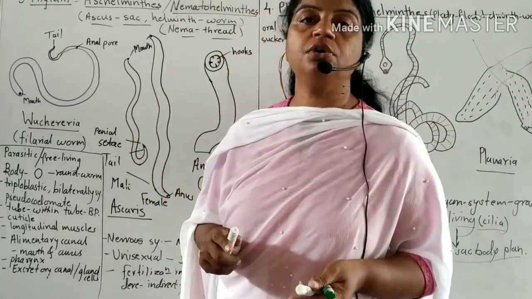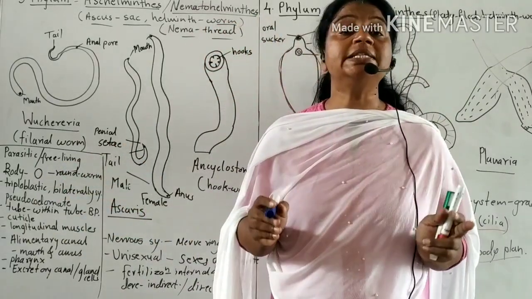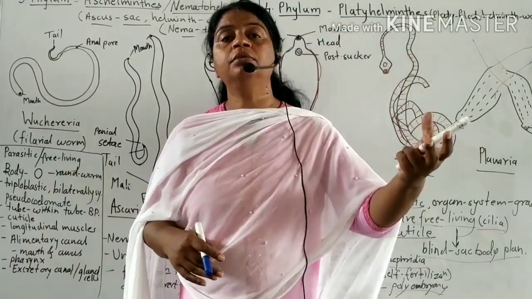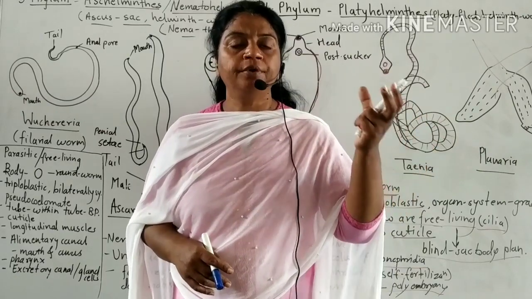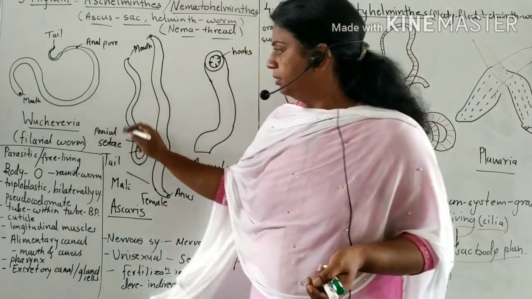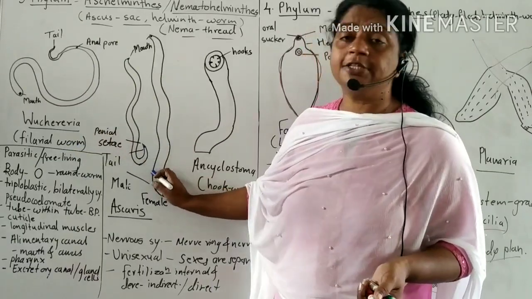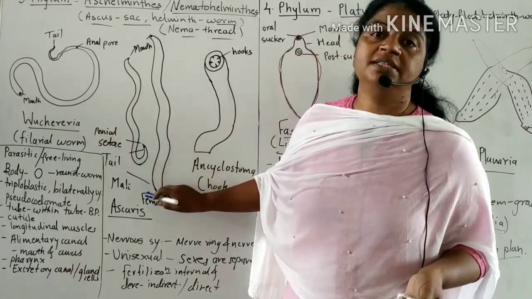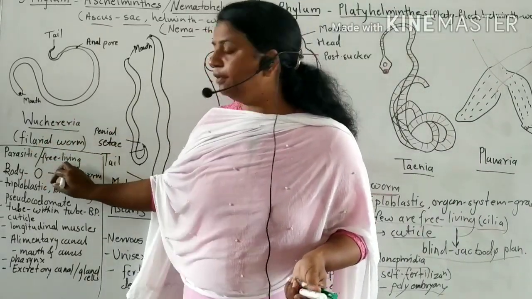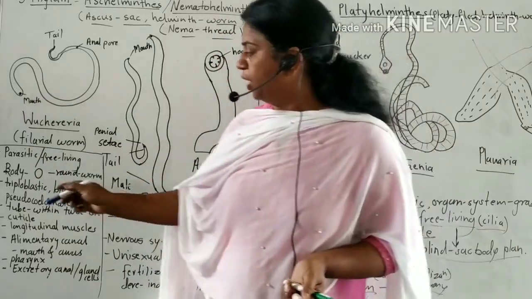Then what are the features of these Aschelminths or Nematohelminths? They are mostly parasitic. Only a few forms are free living. Parasitic means they live in the body of a host. For example, Wuchereria, whose host is human being, causes filariasis. Filarial worm means filariasis. Ascaris causes ascariasis. The host is mostly human being. They are endoparasitic and a few forms are free living.